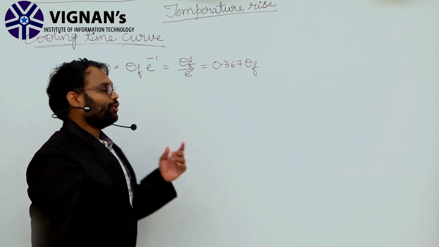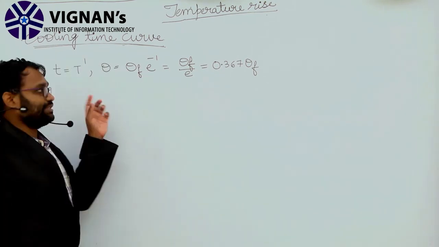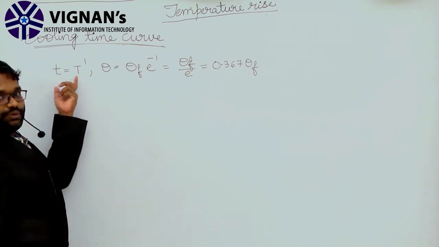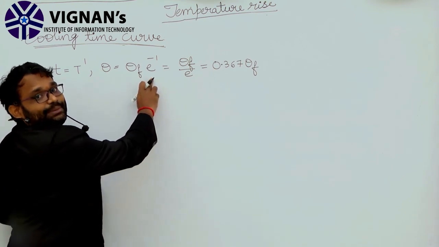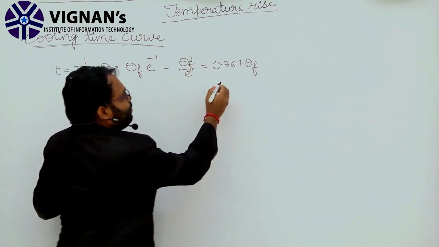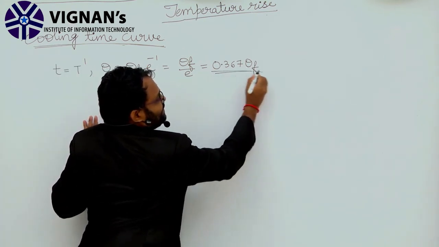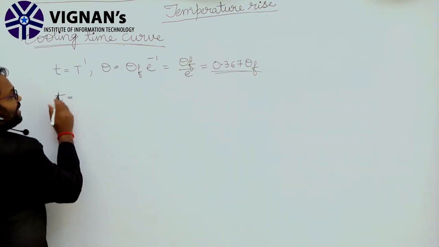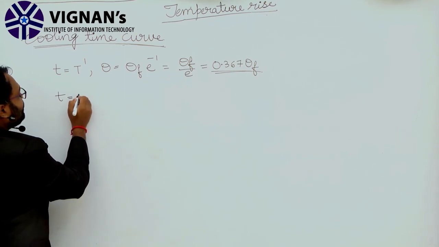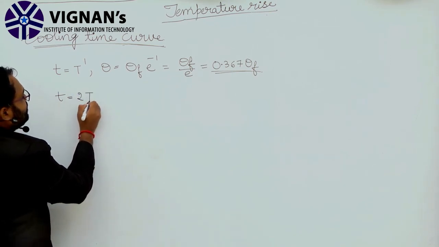Right. So to further proceed with the derivation, we substitute t equal to T dash, so theta is equal to theta f into e power minus 1, that is 0.367 theta f.